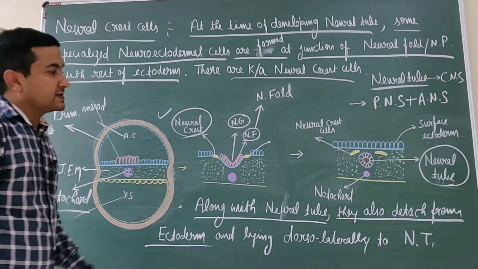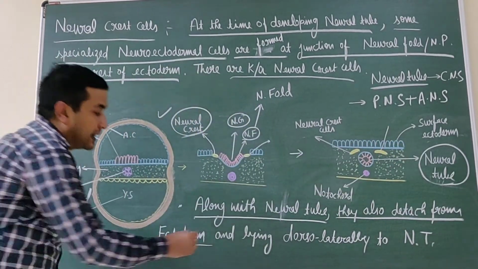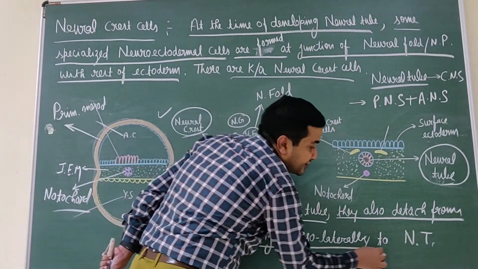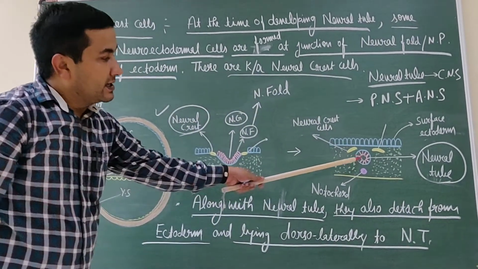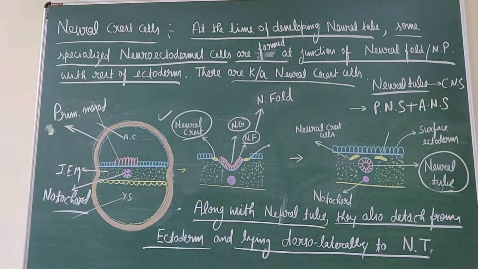In this case, the neural crest is lying dorsolateral to the neural tube. It is present dorsally and lateral to the neural tube.